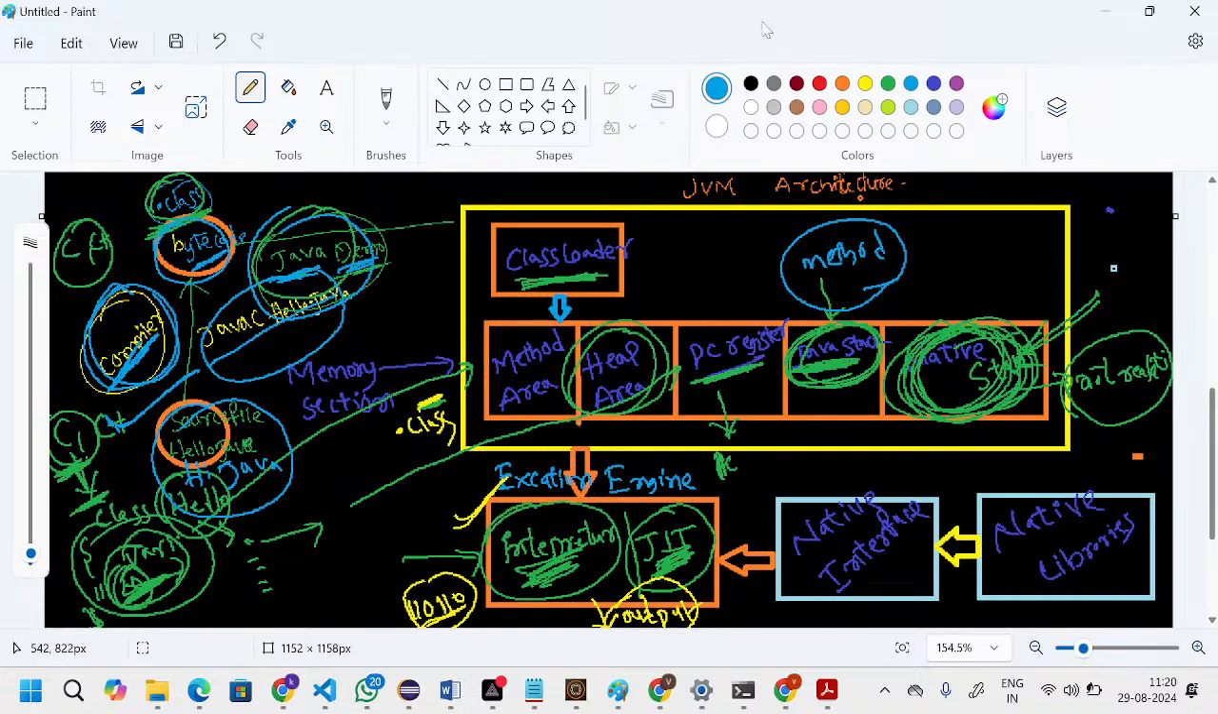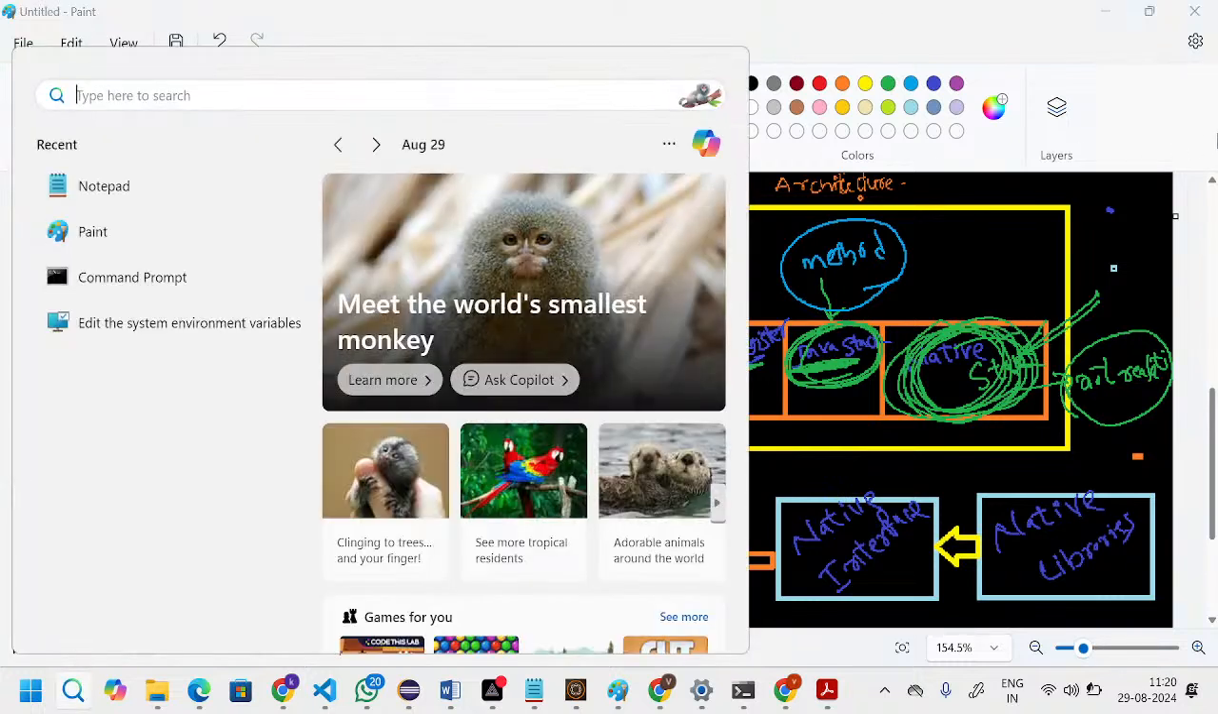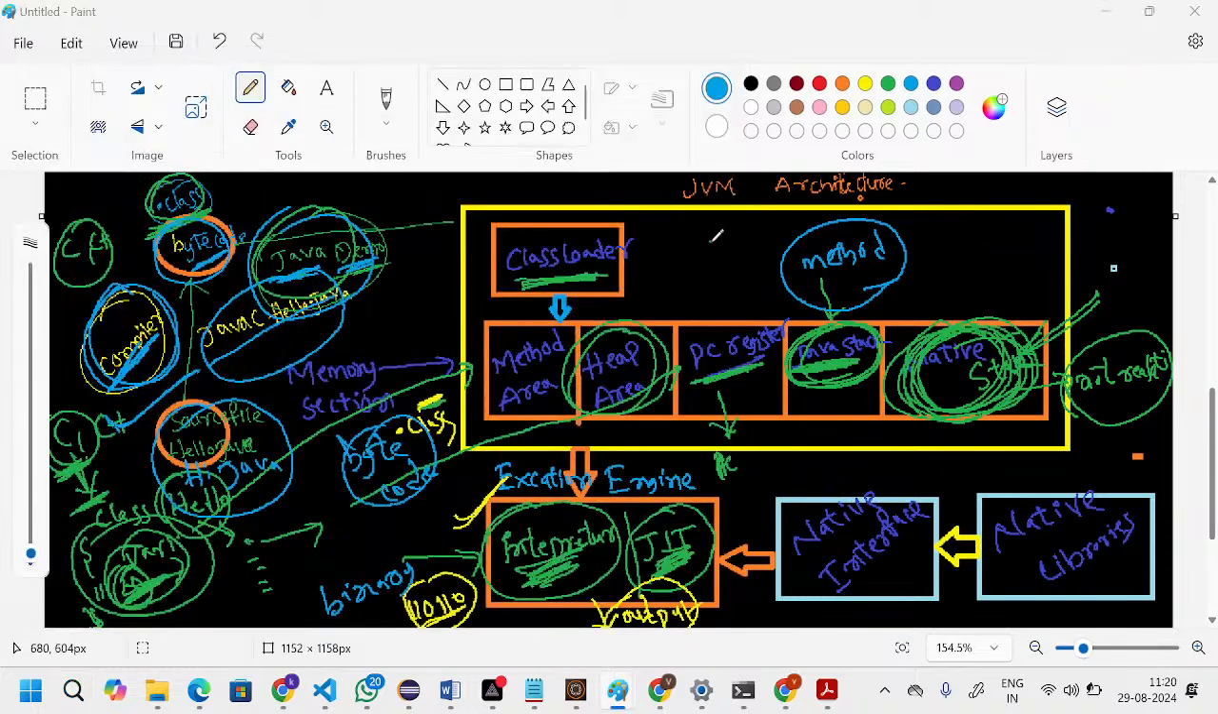And then we have the execution engine. What it will do is convert Java .class files, meaning bytecode, to binary language. So this is all about the JVM architecture. I will show you through the PDF. Can you please observe that one as well.